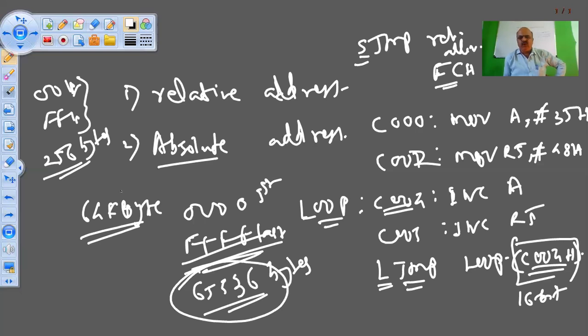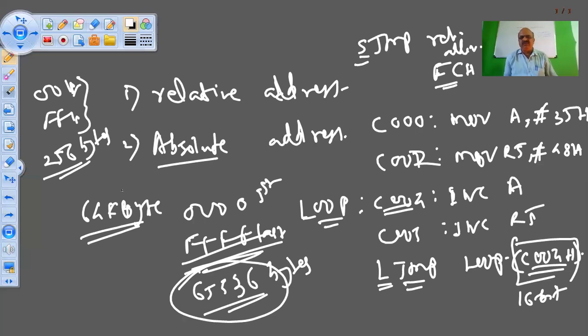Okay, so long jump is naturally a good choice. You can jump from first address to the last 64 kilobyte address. Relative jump is useful only for where you have to jump within a range of 256 bytes. That is 128 bytes backward and 127 bytes forward. In that case, you can use the short jump instruction, SJMP instruction.